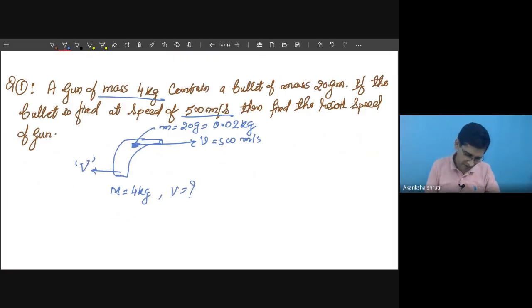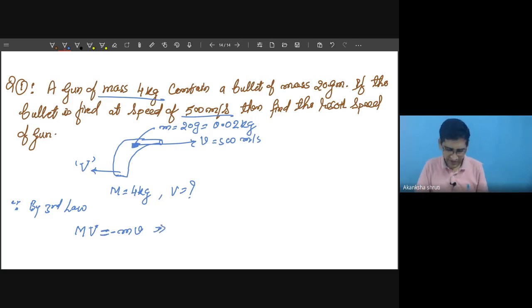So students, you have to write, since by third law, mass of gun into the recoil speed, capital V, is equal to mass of bullet into speed of bullet, but their signs are opposite. That indicates one is forward, another is reverse. So just substitute this value. 4 capital V is equal to minus of 0.02 into 500.